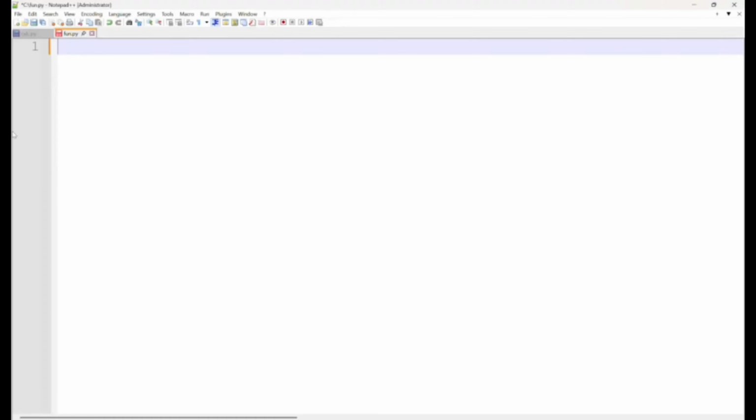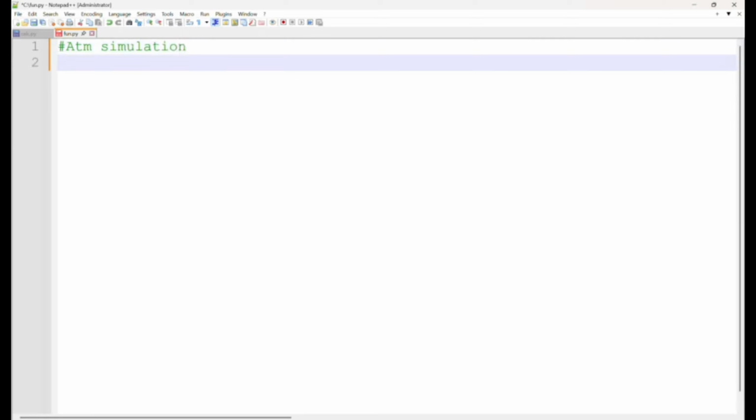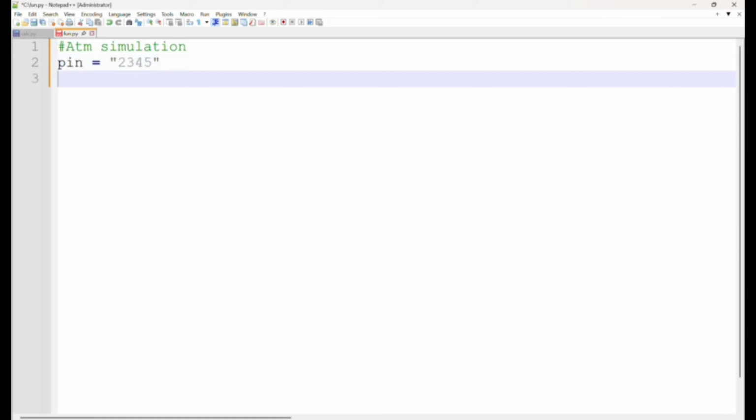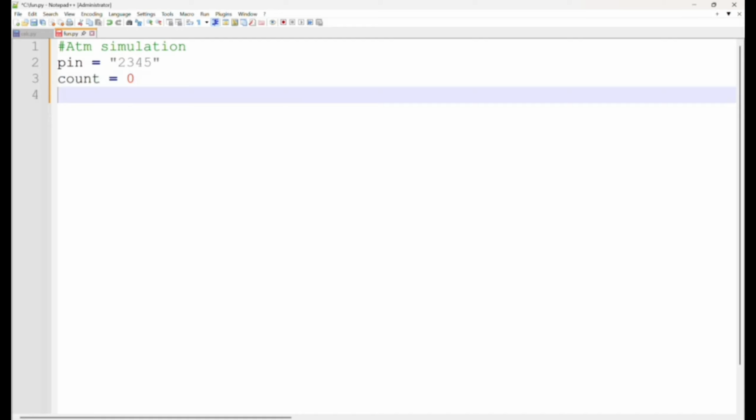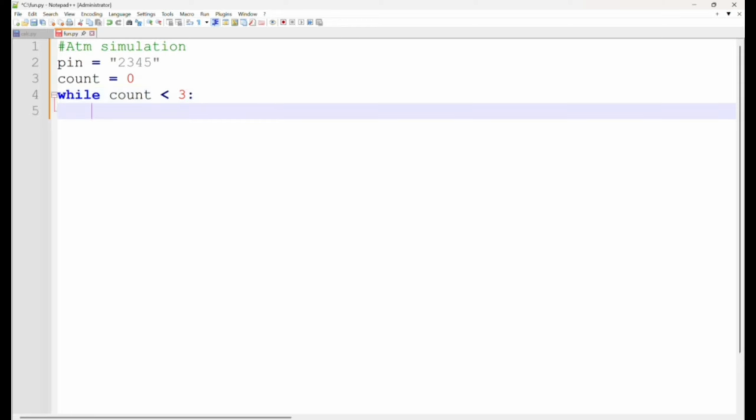In this example, we want to simulate an ATM machine. We only allow the user to enter the PIN 3 times, and if that PIN is not correct, we block their card. We start by defining our right PIN. So our right PIN will be 2, 3, 4, 5, and then we declare the number of attempts we are going to allow, say start counting from 0, and then using the while loop, while count is less than 3, we want to capture the input from the user.